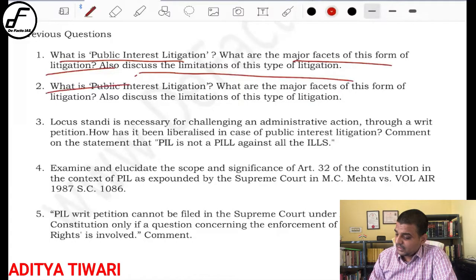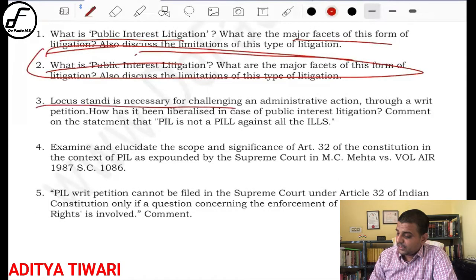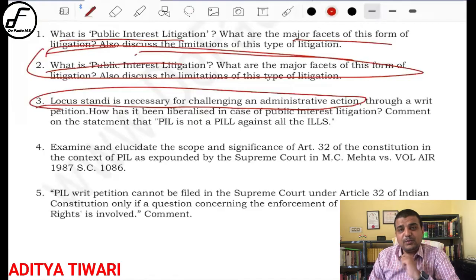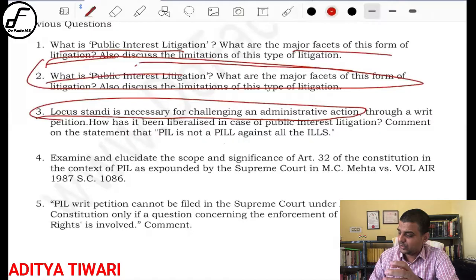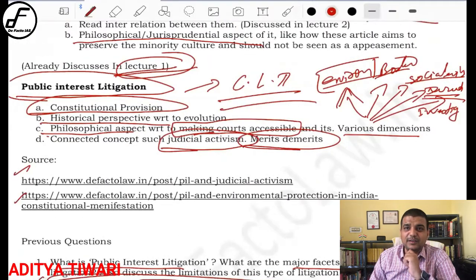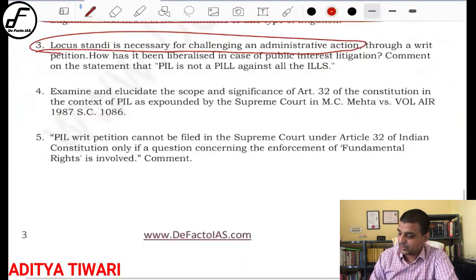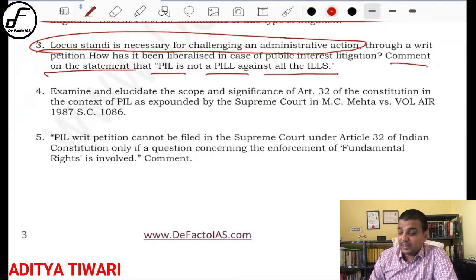Similarly, what is PIL? See, again the same question. Third, locus standi is necessary for challenging administrative action, right? So this is the use of PIL in administrative law. Another aspect that you can see, that I have told you also, the directions, right? So directions only happen in the case of administrative law, or investigation, sorry. Similarly, comment on the statement that PIL is not a pill for all the ills. Very interesting framing of the question by UPSC. These are all previous year papers actually, right? So basically they are asking you to criticize the PIL, that you can come up with.